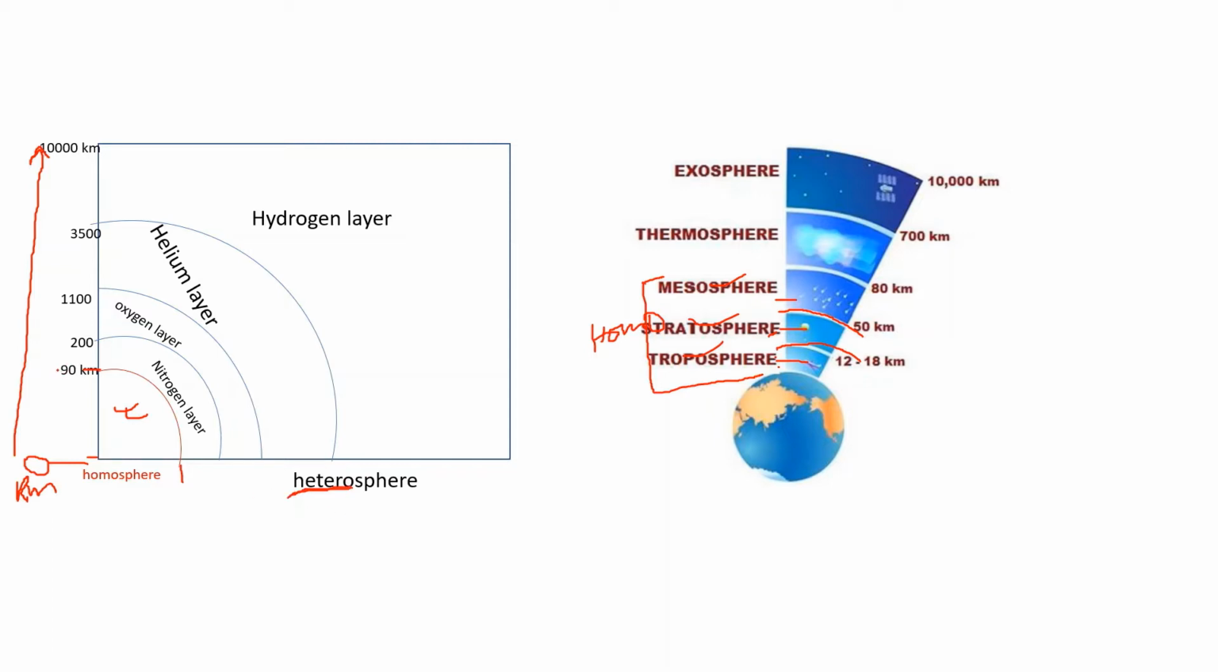Now let's see the heterosphere. This heterosphere is extended from 90 kilometers up to 10,000 kilometers. Here the composition is not homogeneous. We see the molecular nitrogen is heavier and that's why it exists in the lower part. And the atomic hydrogen is lighter and that's why it exists in the outermost part.